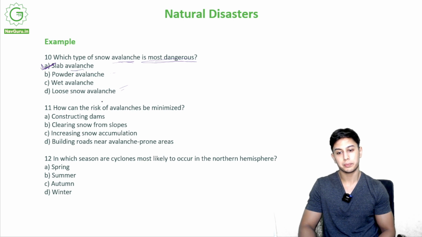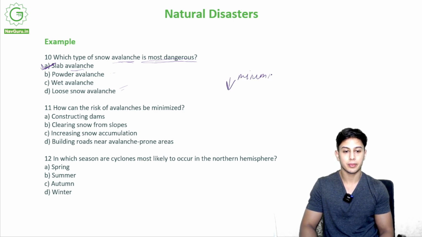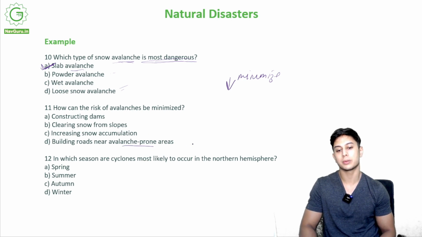Slab avalanche. How can the risk of avalanches be minimized? Okay, how do we minimize the risk? Constructing dams, clearing snow from slopes, increasing snow accumulation, or building roads near avalanche prone areas. How do we minimize the risk? We clear the snow from slopes.